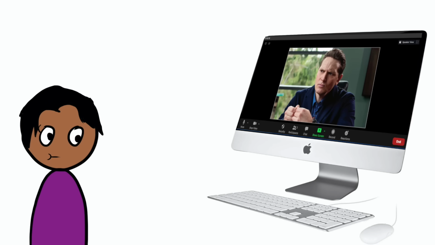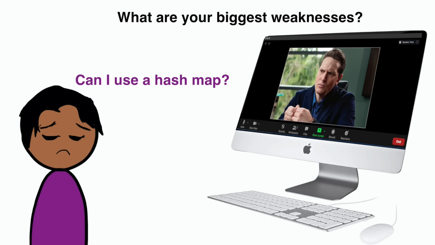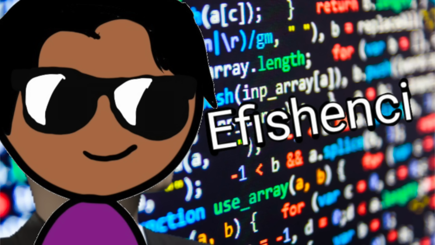As an example, one time I was in a coding interview and froze, so I just told the interviewer, I think the solution is to use a hash map. Unfortunately, the question was, what are your biggest weaknesses? So the better answer was hang up the phone to show that I have none.